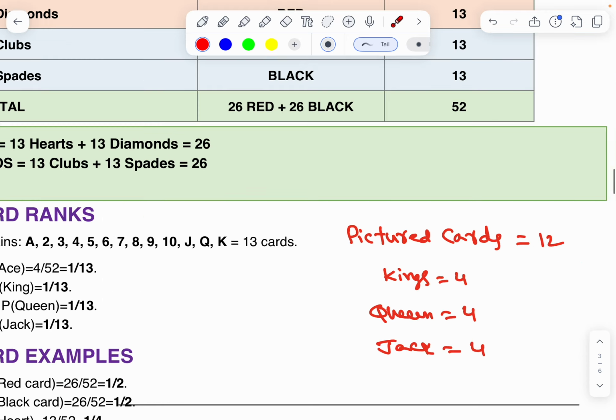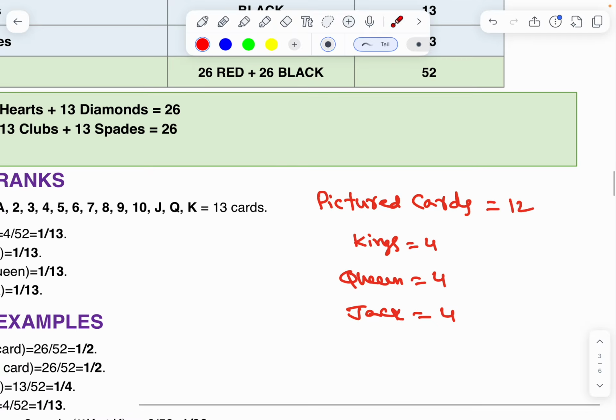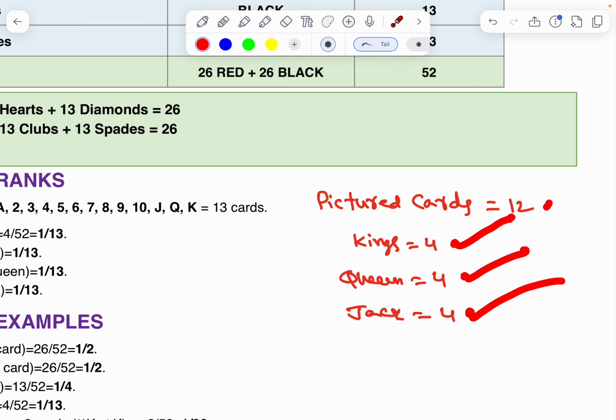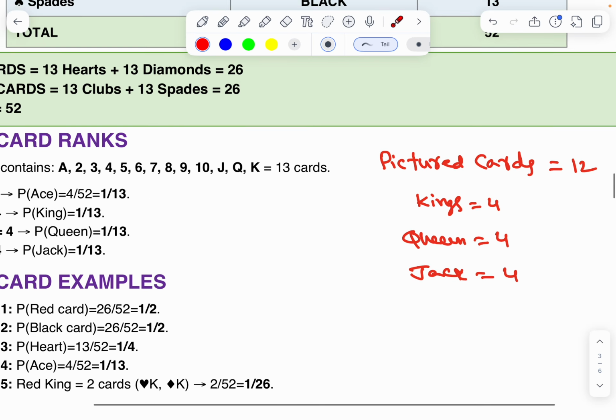Here I am discussing the pictured cards. Total pictured cards: kings 4, queens 4, jacks 4. Total 12 pictured cards.